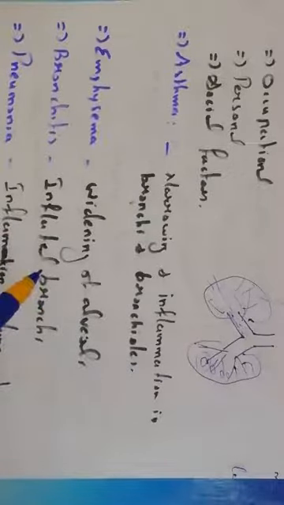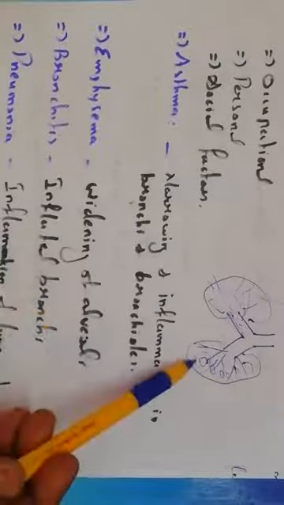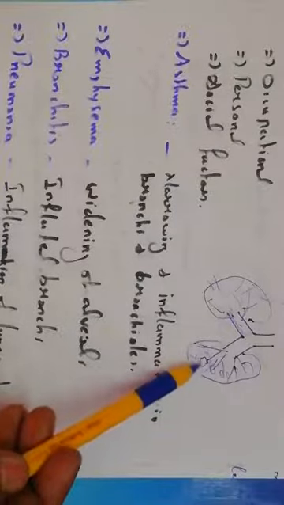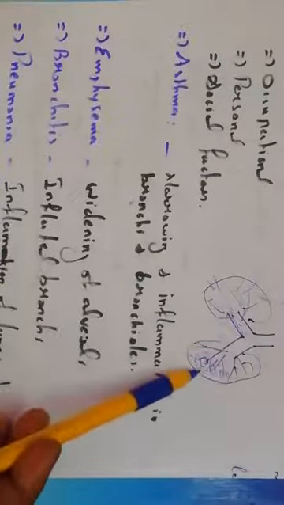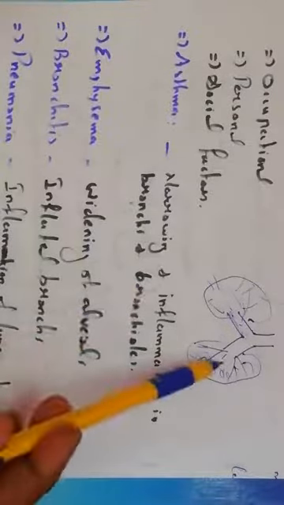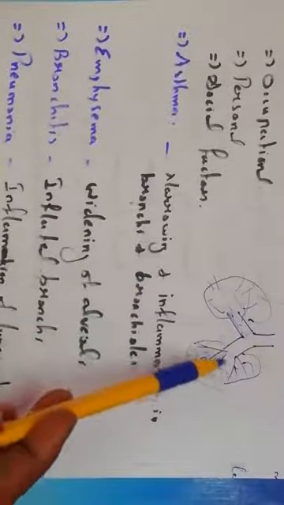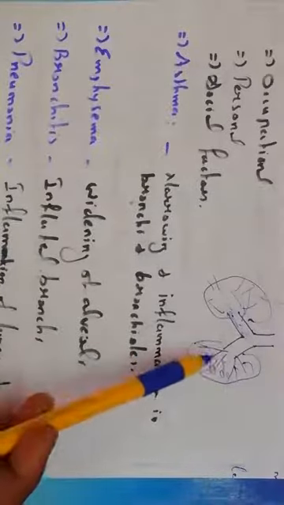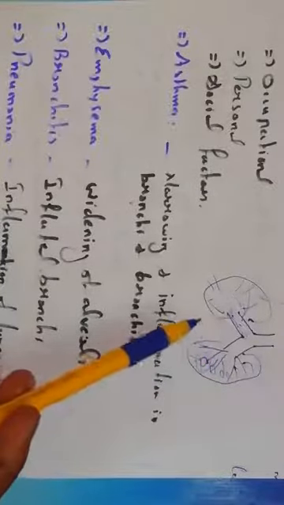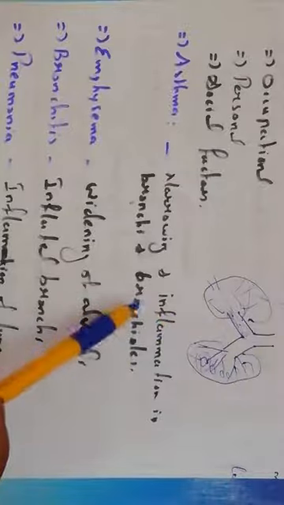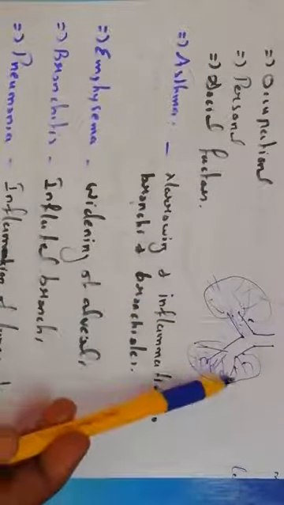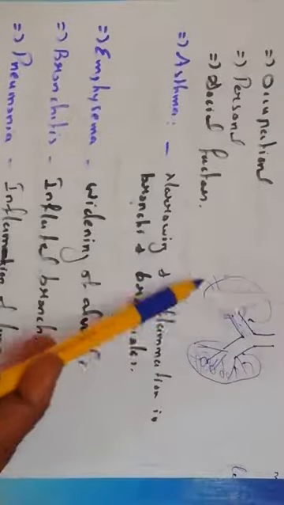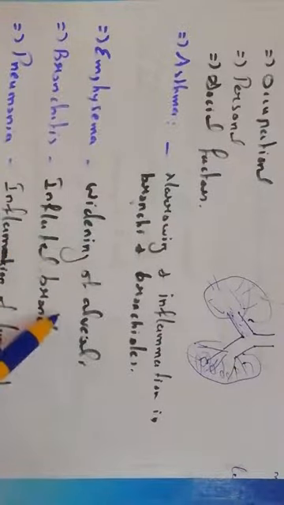Even it may lead to breakdown of the wall of the alveoli. So this alveolar wall may break down sometimes. When the alveolar wall breaks down, what happens there? The number of alveoli will reduce, so the size of the lungs also reduces. So the oxygen or air transportation will be blocked there, and there will be a struggle. Have you got it? When the alveoli burst and the number of alveoli reduces, automatically the size of the lungs also reduces. That condition is known as emphysema.